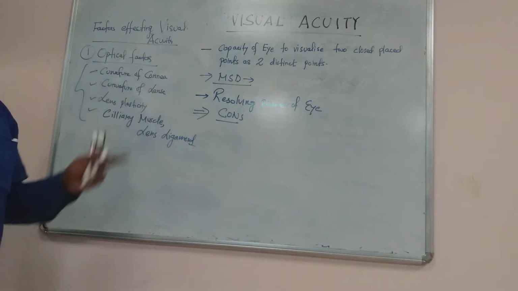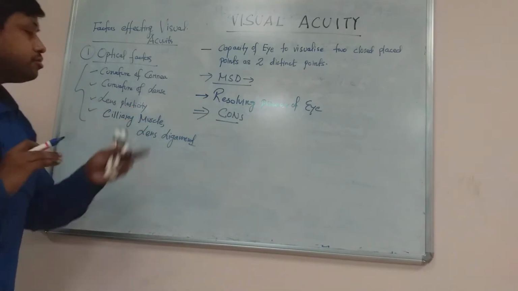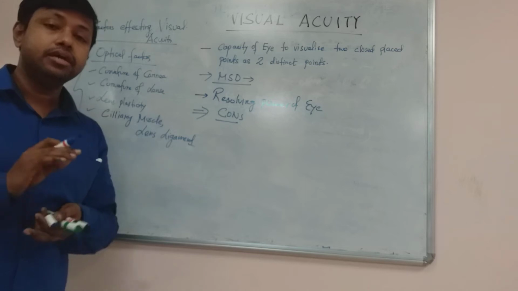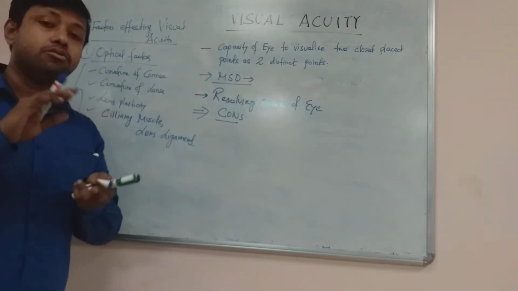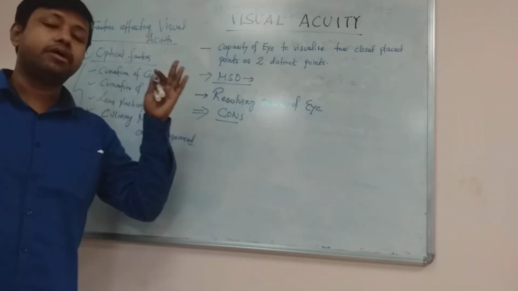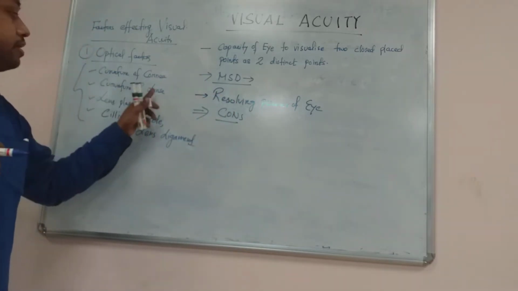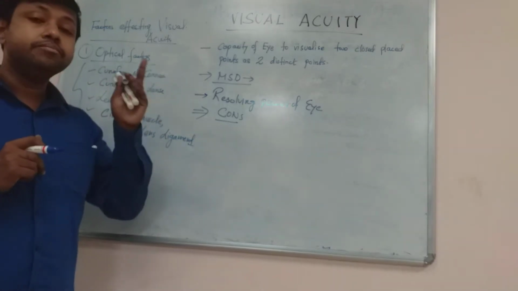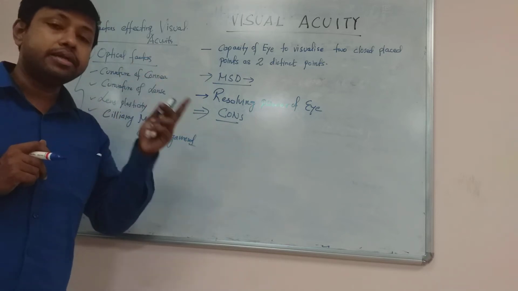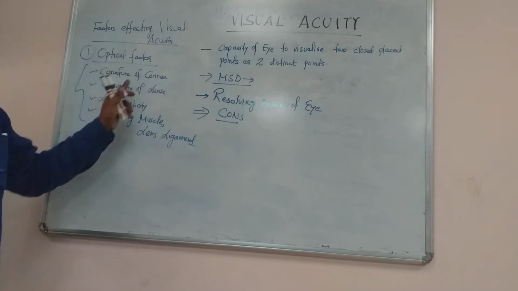So these are the various optical factors which affect visual acuity. Number one is curvature of the cornea. Curvature of the cornea is responsible for focusing the light on the retina, so it is very important. Next important is curvature of the lens. All of you know the anterior surface of the lens is the most effective surface on which refraction occurs. All the light coming from various distances, diverging rays from an object, converge on the lens, and the curvature of the lens ultimately determines its converging power, and that's why curvature of the lens is an important optical factor for visual acuity.